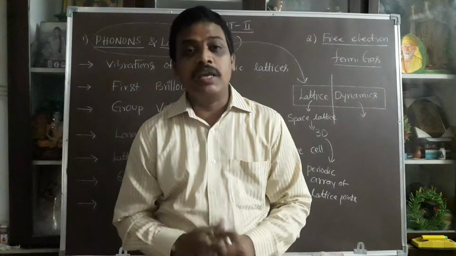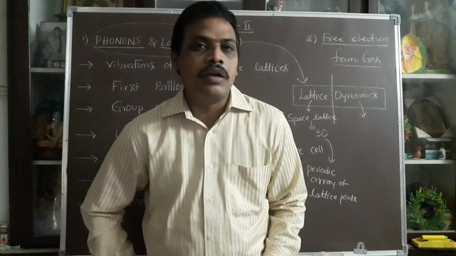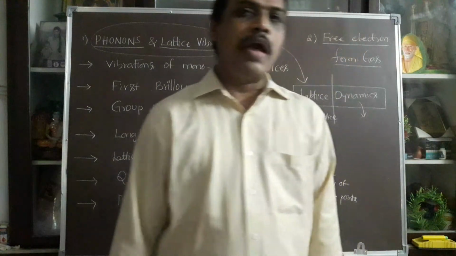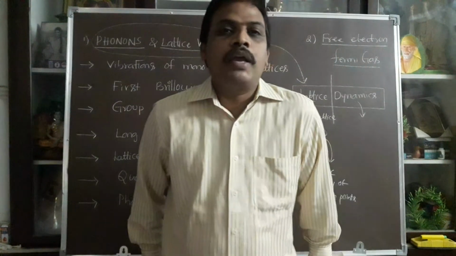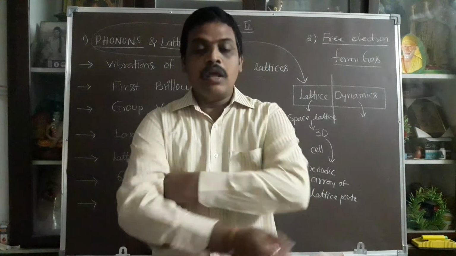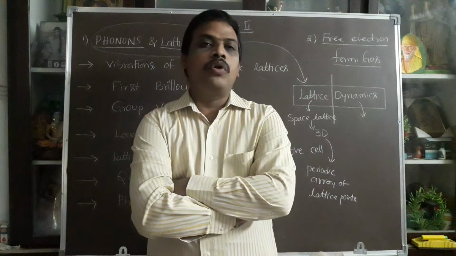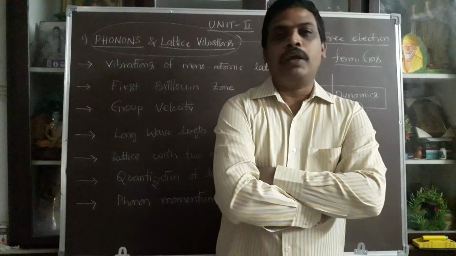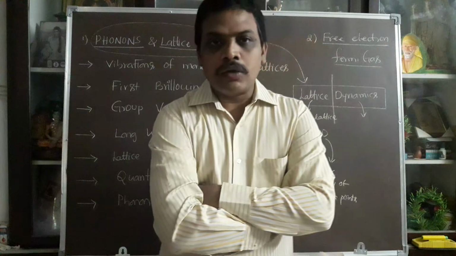For what purpose did he introduce mechanics? Mechanics is the branch of physics which explains the complete behavior of a body, considering that the body must be at the macroscopic level. What is the meaning of macroscopic level?